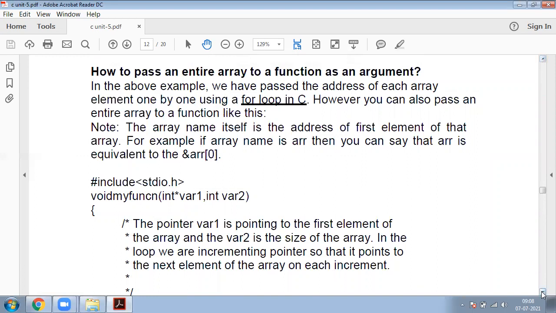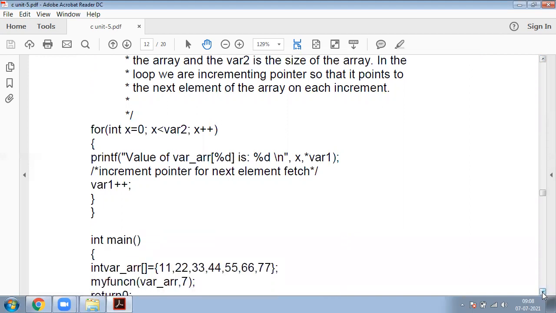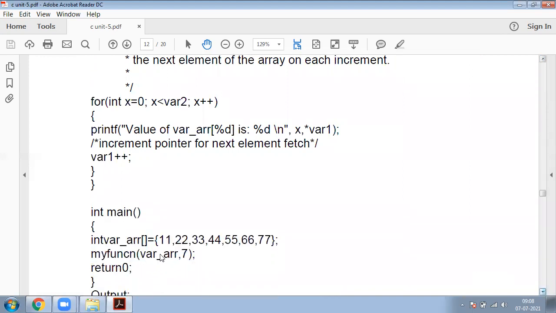Now, whenever we execute this program, what happens? This is my formal arguments, and in the main function, this is my actual argument. Every program starts executing from main.